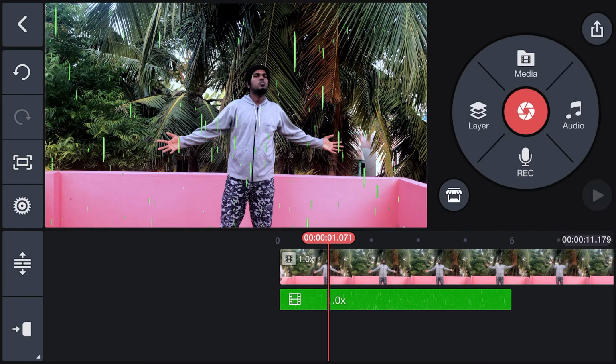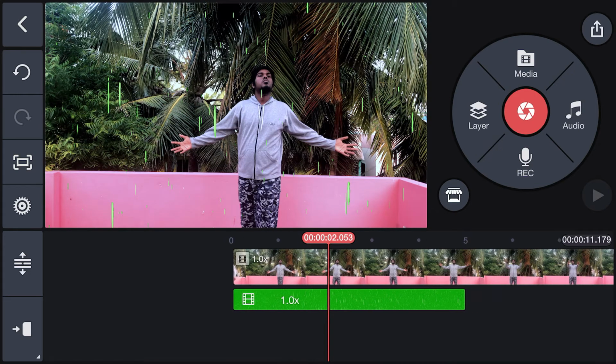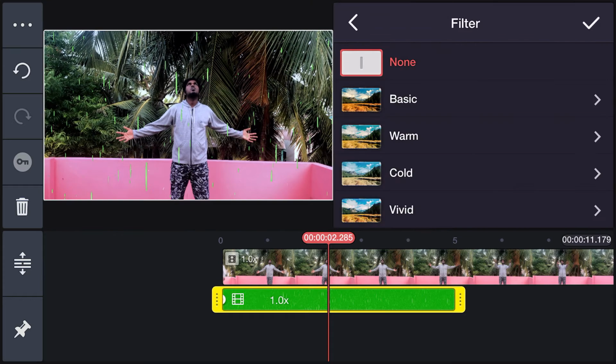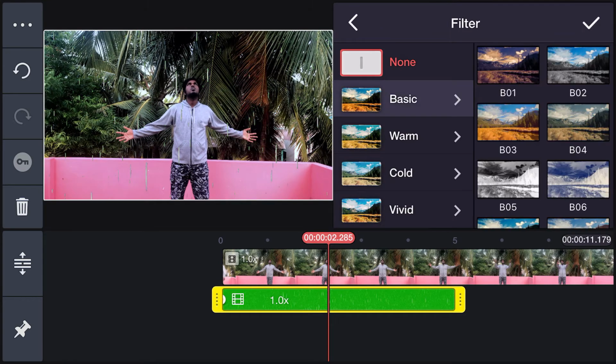Now you may see that the raindrops are in green color. To get rid of it, go to filters, there select basic and select black and white.